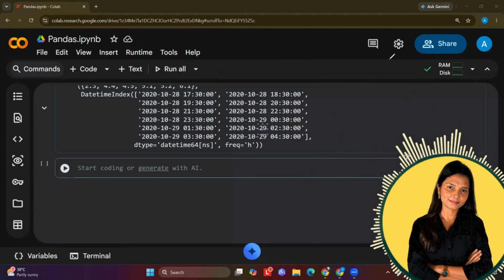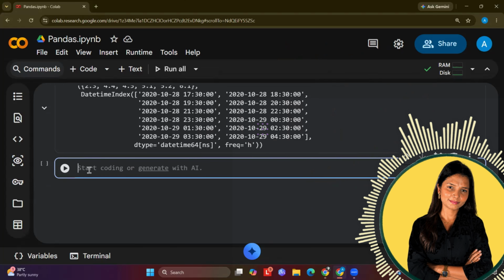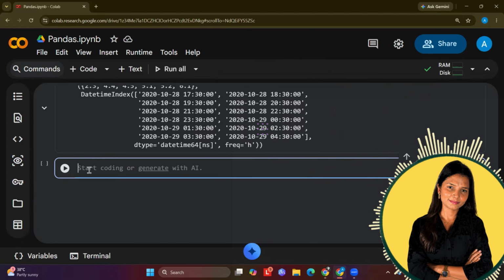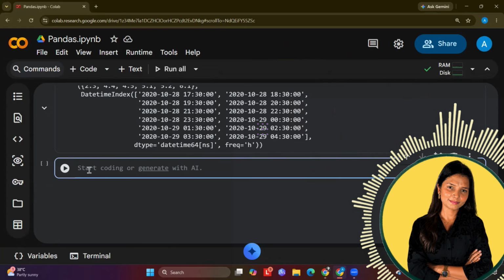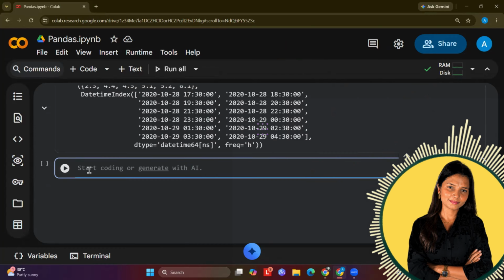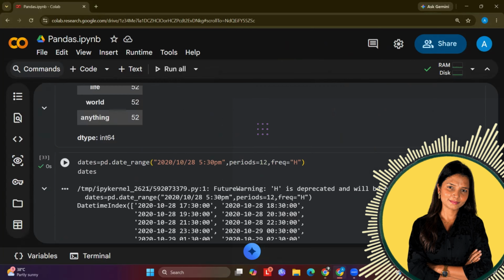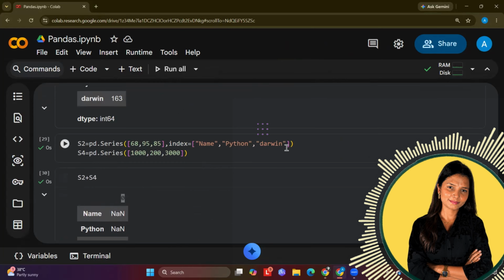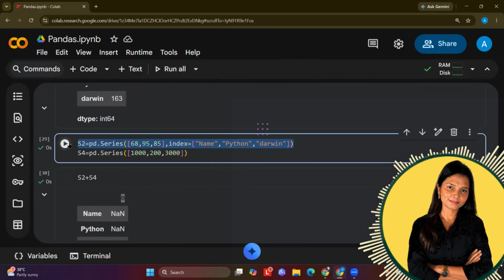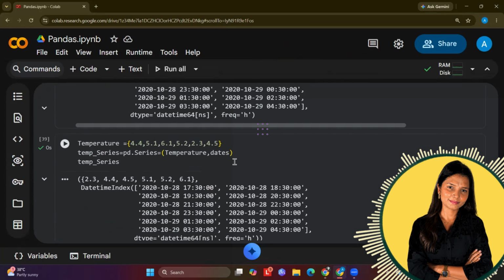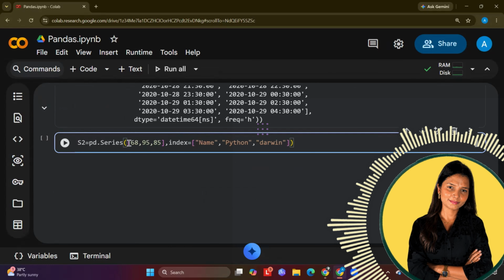So data frame is very important, because whenever we load the data from Kaggle or anywhere, we are going to use the same thing. You can even use the series to create the data frame as well. So for now, I will pick up all the series that I have created above and will show you how to create one. Okay, so let's say this is the one I'm copying, and I will just use it over here.